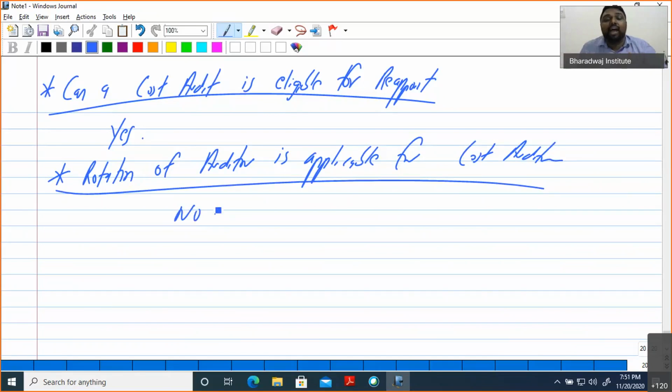That means if I am appointed cost auditor for X company, I can be the cost auditor for n number of years. It is not mentioned in the company's cost records and audit rules. It is mentioned in the company's audit and auditors rules, which tell very clearly it is only for chartered accountants. That is why it is not applicable for cost auditors. Rotation of auditor is not applicable for cost auditor.